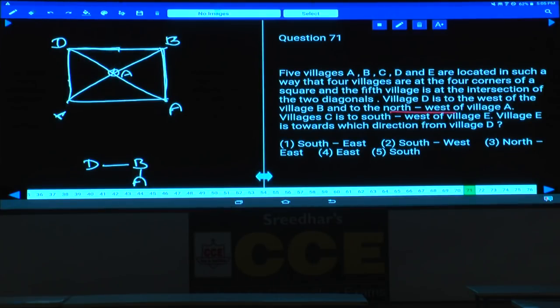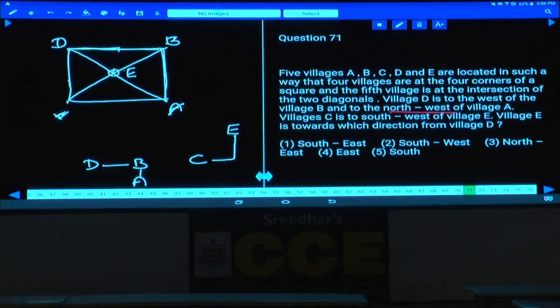There are 2 possibilities to this. A is northwest of B, and C is to the southwest of E. As C is to the southwest of E, E cannot be at this place. E cannot be here, E cannot be here. As E cannot be in these 2 places, then where should E be? E must be at this place only.